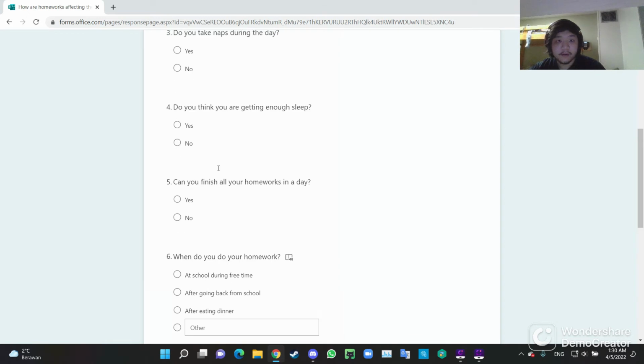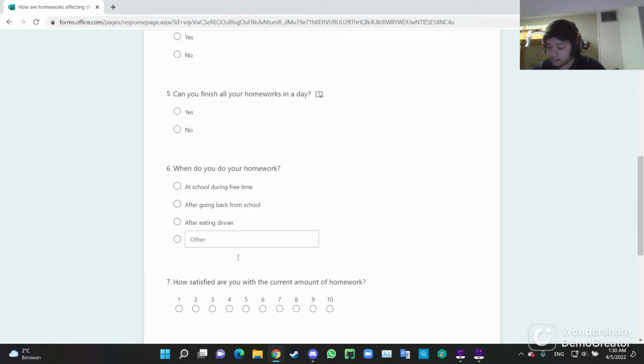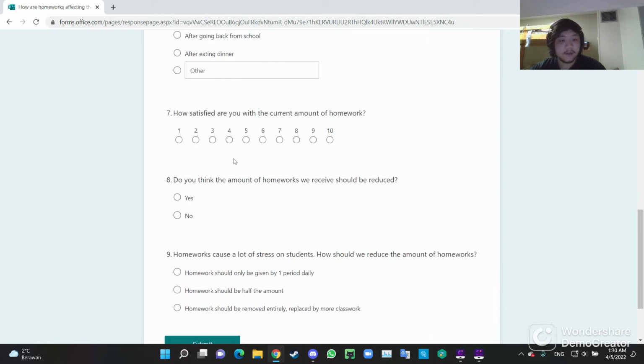And another one is going to be the boolean. That is going to be from number 3 to 5. That is basically just yes and no. And one more, that is categorical ordinal. And that is basically on number 7, on how satisfied you are with the current amount of homework that you have. That is going to be rated from number 1 till 10.